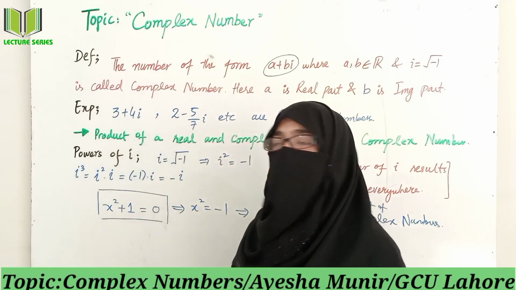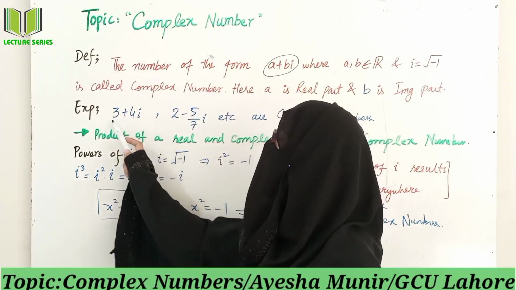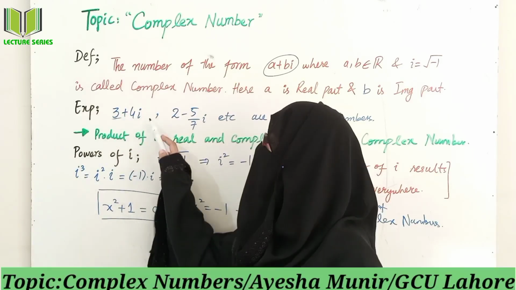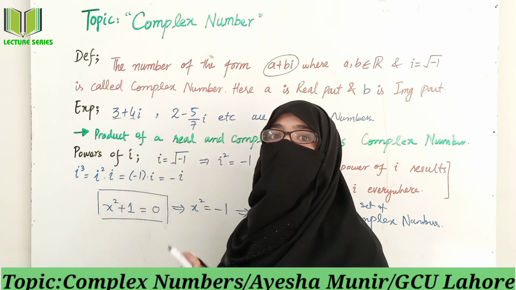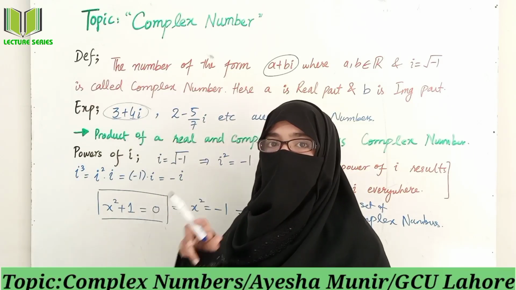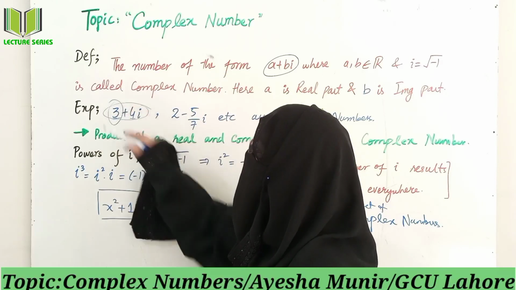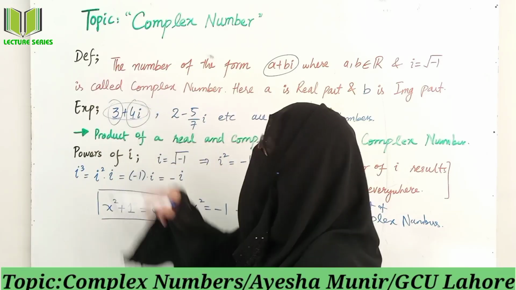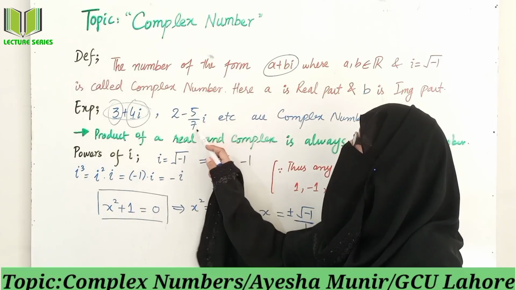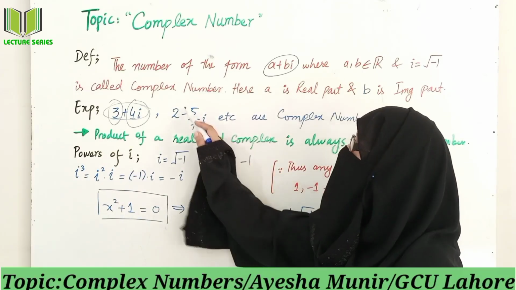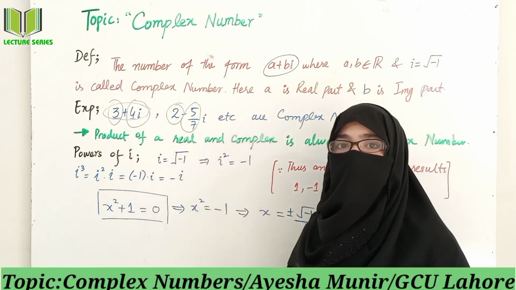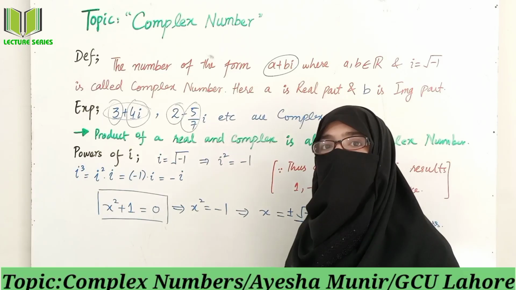Let's take an example: 3 plus 4 iota. Here 3 is a real number, 4 is a real number, but on the whole, if we divide this complex number into two parts, we get a real part which is 3 and an imaginary part which is 4 iota. Clear? Next, 2 minus 5 over 7 iota. Here the real part is 2 and the imaginary part is minus 5 over 7 iota. So this is all about the complex number.